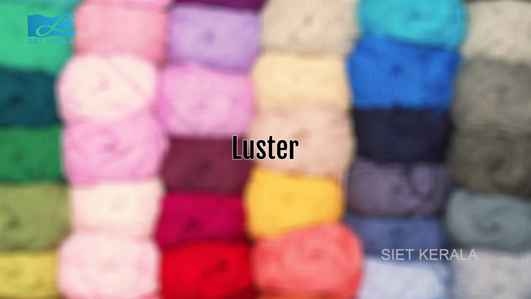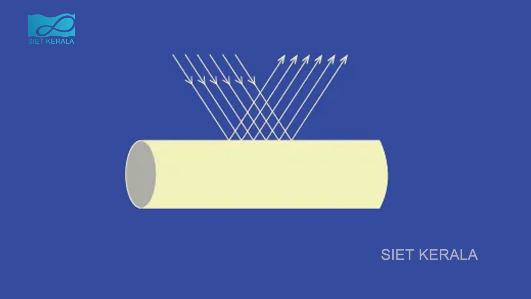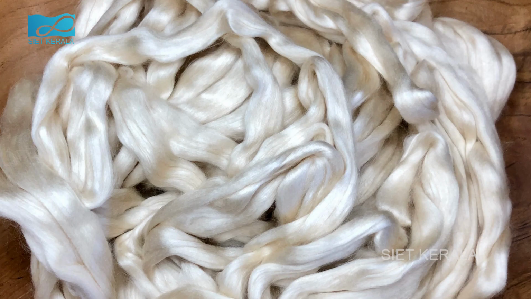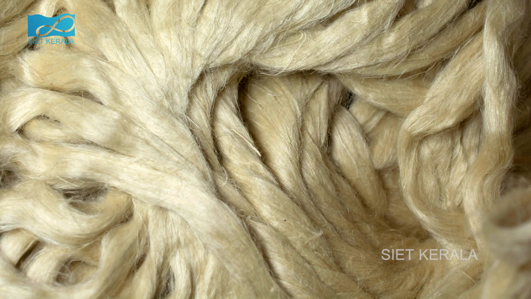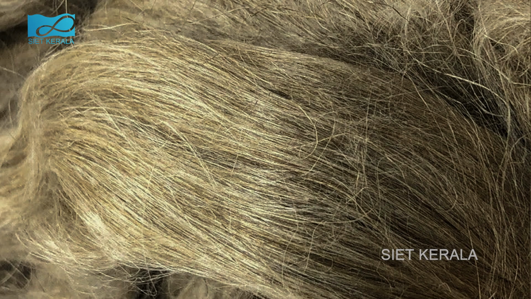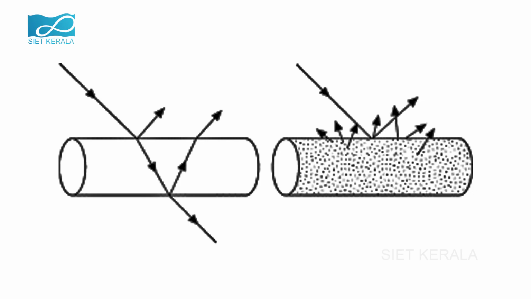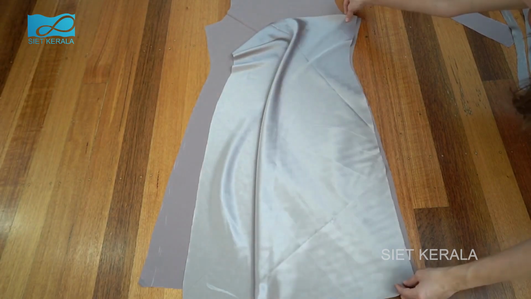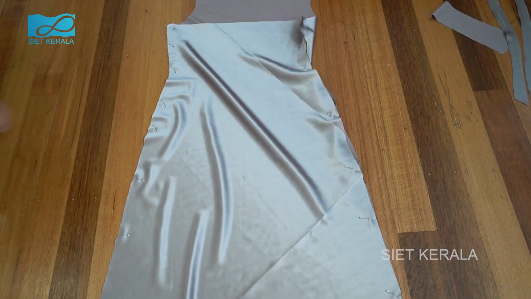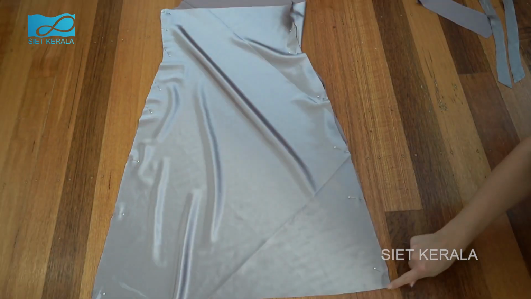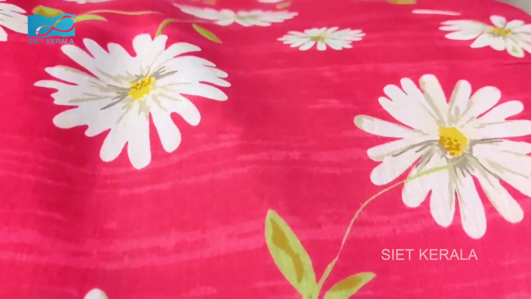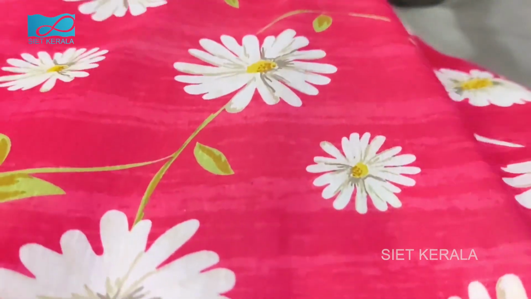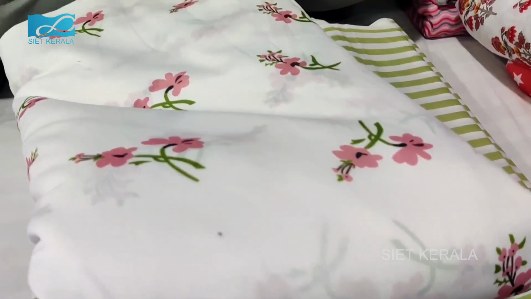Luster. It is the shine or ability of a fiber to reflect light. Textile fibers can be shiny, moderately shiny, or even dull. Luster of a textile fiber very often depends on its physical shape. Silk fiber has a smooth structure, and when light falls on a smooth surface, it reflects. Hence, silk looks shiny. Cotton fiber has an irregular structure and does not reflect the light that falls on it.